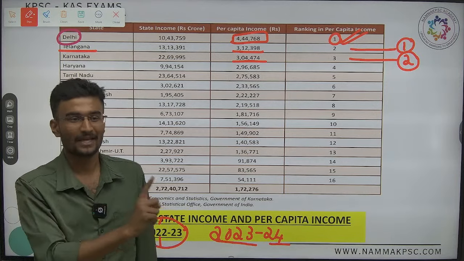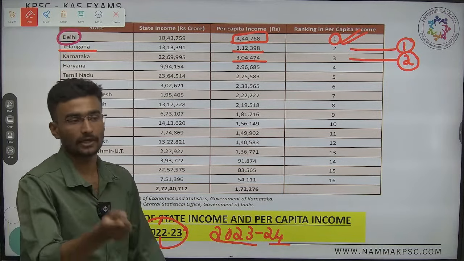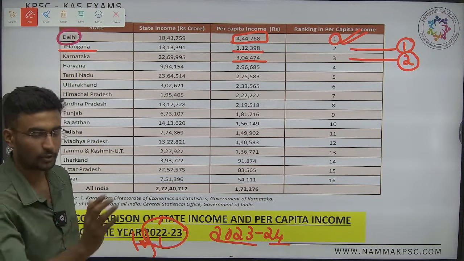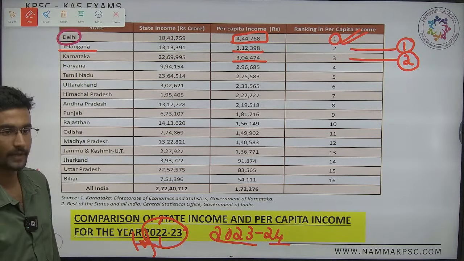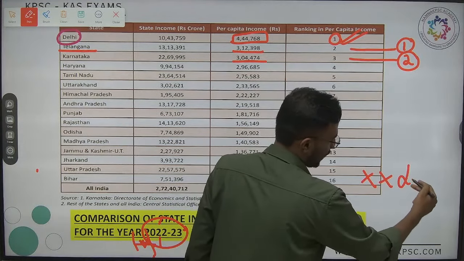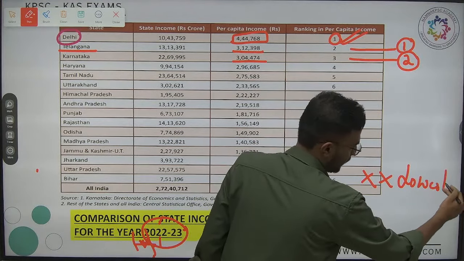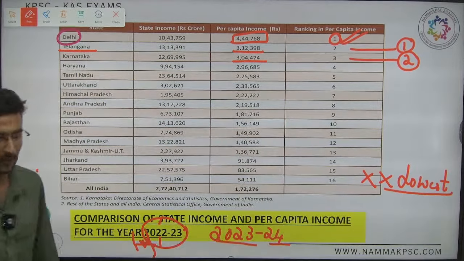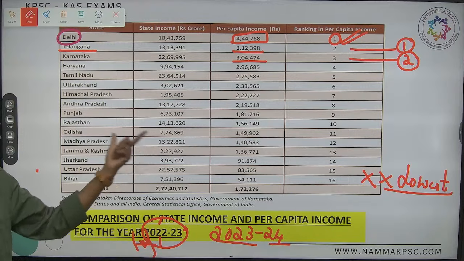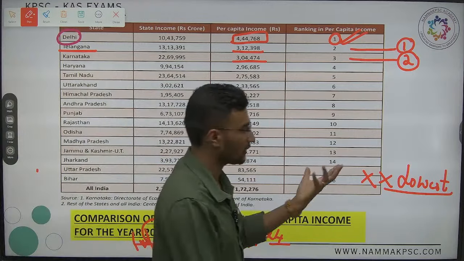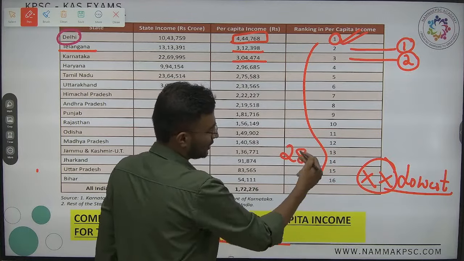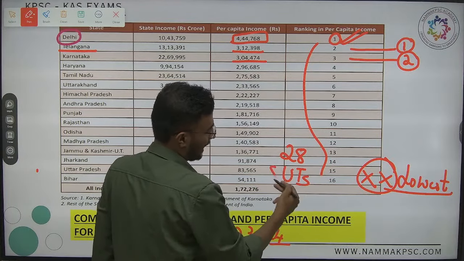Hope you're getting. If they ask, there is no data available with respect to per capita income. We don't have the lowest data. Will there be questions on this? No. If a question is asked, that question will be wrong, because we are not considering all the 28 states as well as 8 UTs.